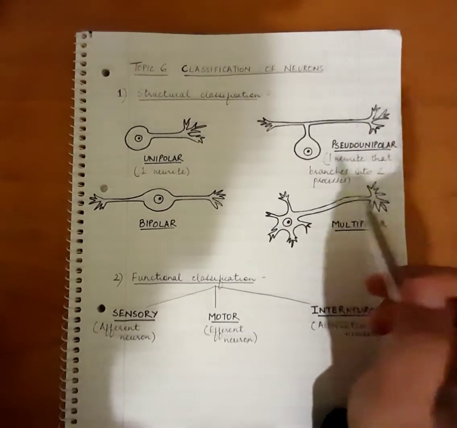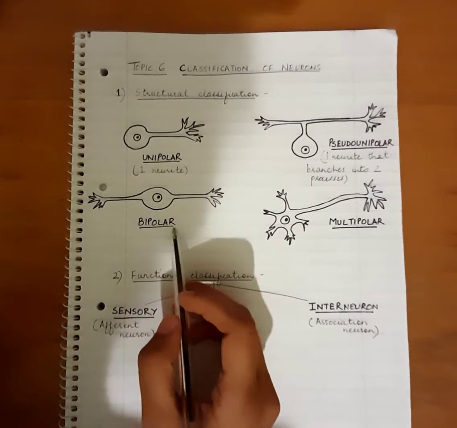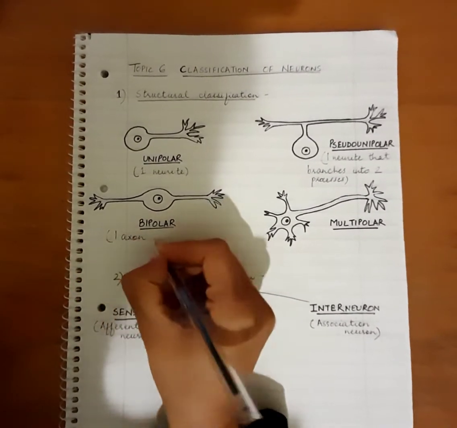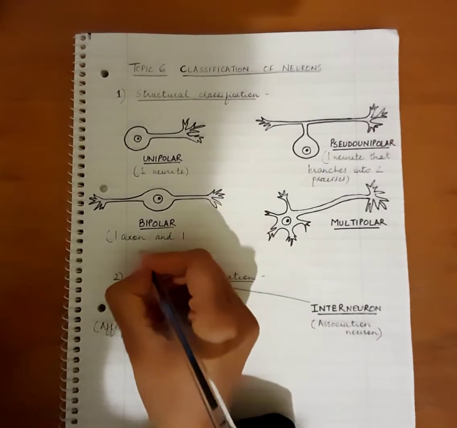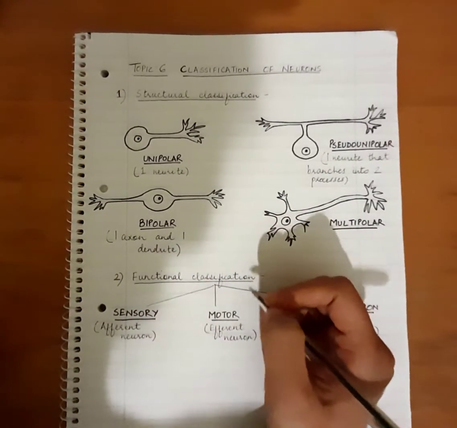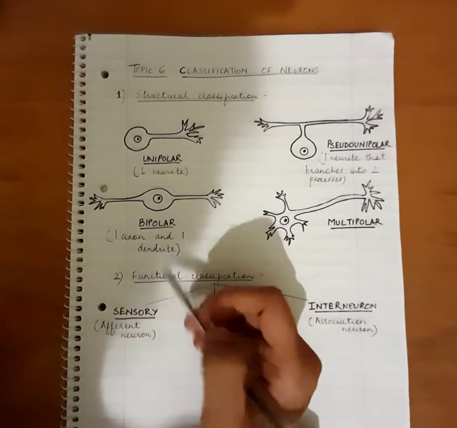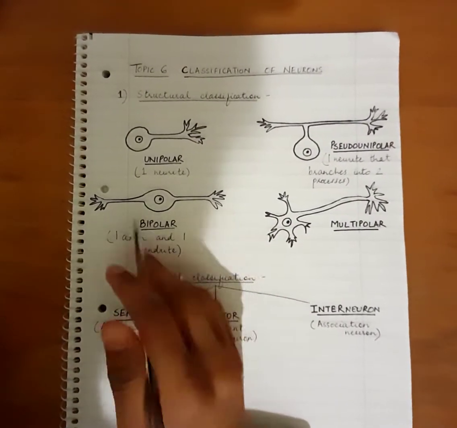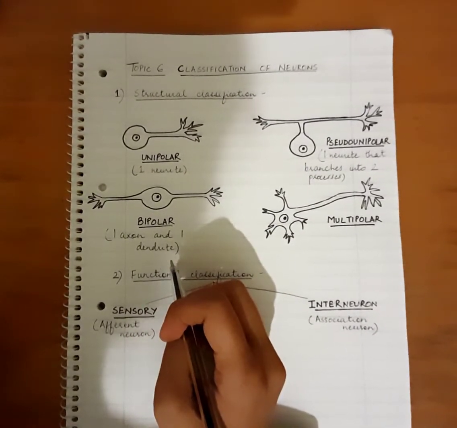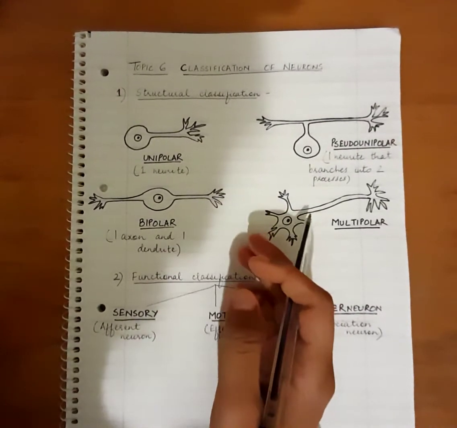All right, the next important classification is of bipolar neurons. So bipolar neurons are those neurons which have one axon and one dendrite. Okay, so one neurite is the axon and one is the dendrite, both arising from the cell body separately. Okay, these type of neurons are also sensory neurons. For example, they are commonly found in the retina between the photoreceptors.